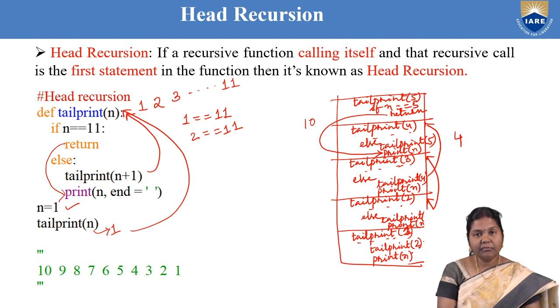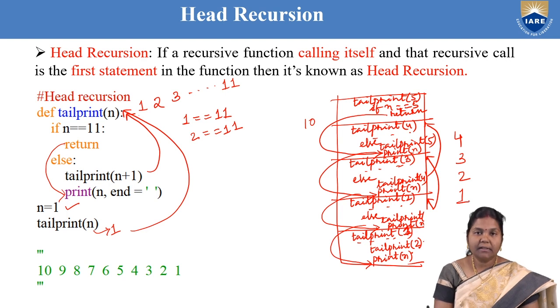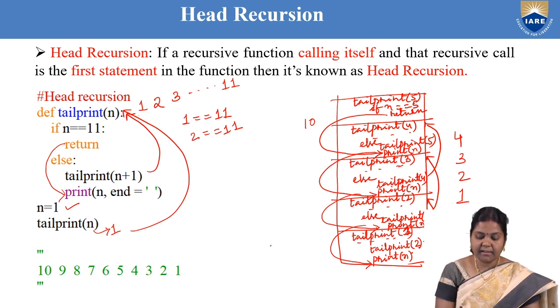Then after printing this, it will again return to its previous call, the next statement of the previous call. So it will print 3, then it will return to the previous call. So it will print 2, then it will call here, then it will print 1. Like this the recursive approach works. For storing the function calls, it takes a stack data structure.